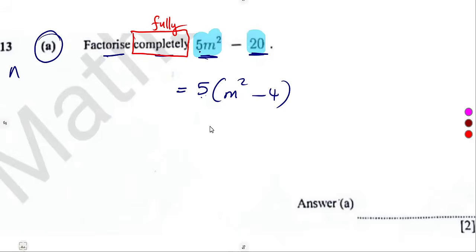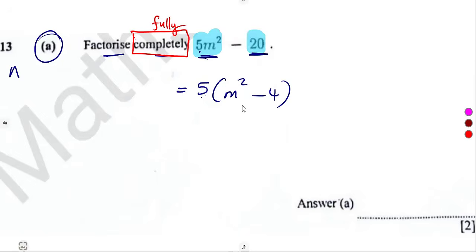Is it in its simplest form? What does it mean? Is it completely factorized? What does it mean? If there is any factorization to be done, continue up to the state that you cannot factor anything.